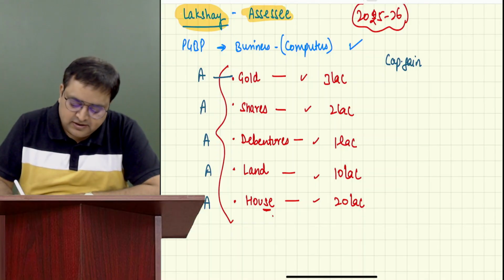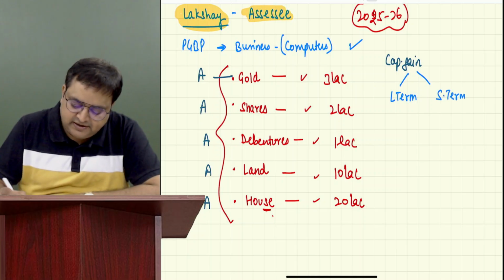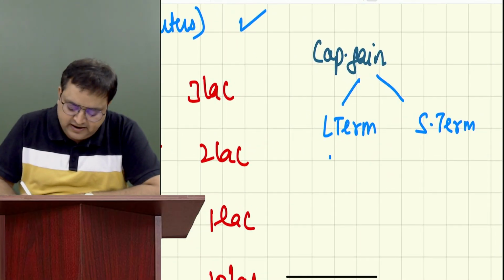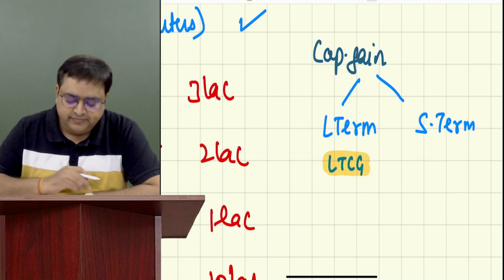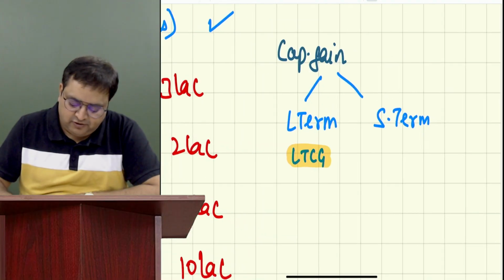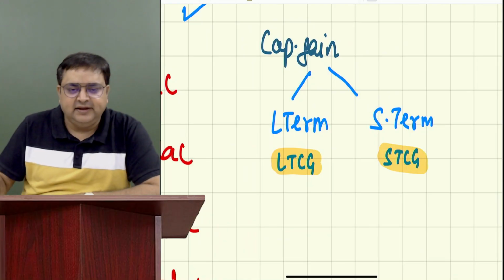One is called long-term capital gain, and second is called short-term capital gain. We call them LTCG. What is the full form of LTCG? Long-term capital gain. And short-term is STCG, short-term capital gain.